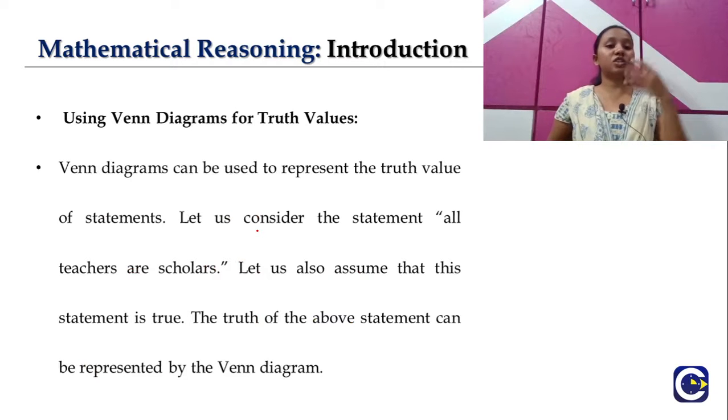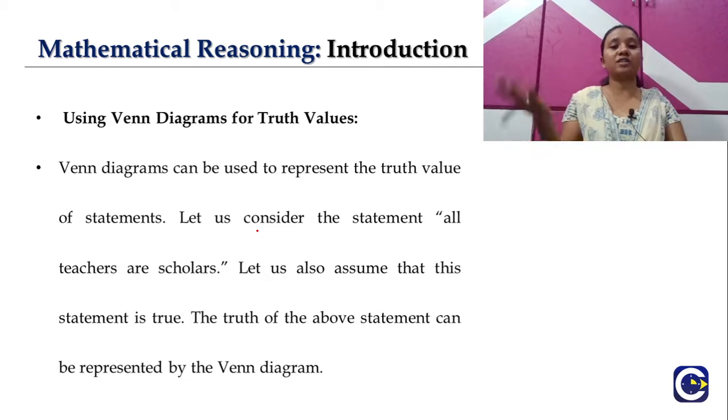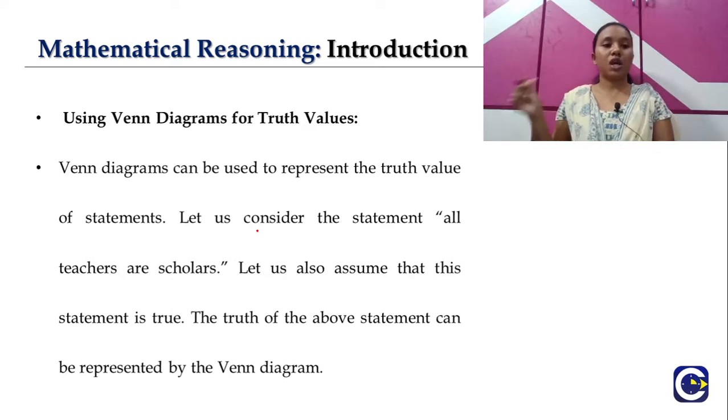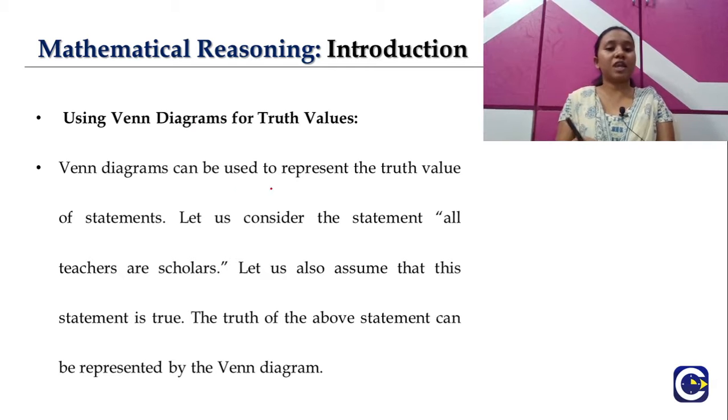The next one is using Venn diagrams for our truth values. Just now we have seen how to find the truth value by identifying whether the statement is a true or false statement and then finding the truth value. But there is another way, by using Venn diagrams. We can use Venn diagrams in order to find the truth values. So how can we do that? Let's understand that here. Basically, Venn diagrams can be used to represent the truth value of statements.